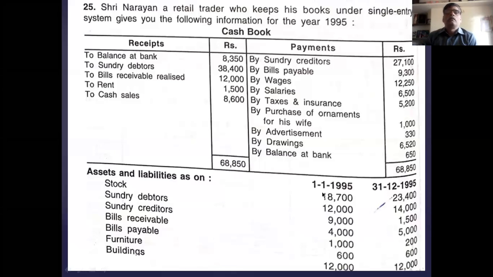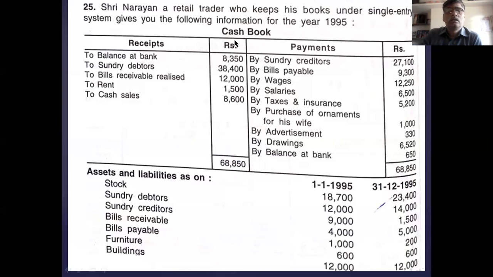This is an example of exercise number 25. Sri Narayan, a retailer who keeps his books under single entry system, gives the following information for the year 1995. Information for the year 1995 is given for you, and the cash book is the first statement.